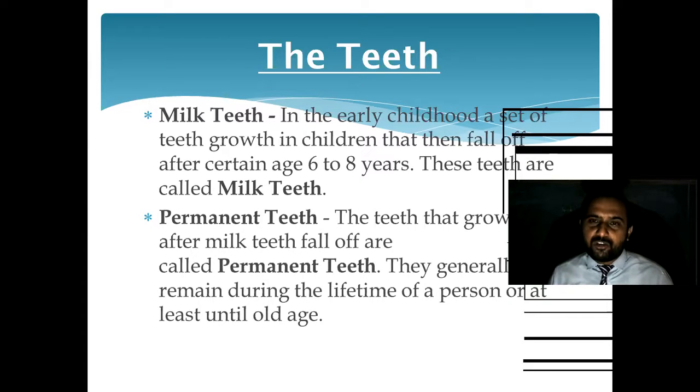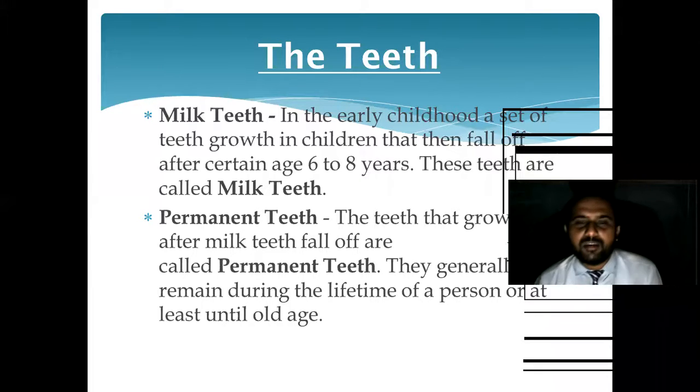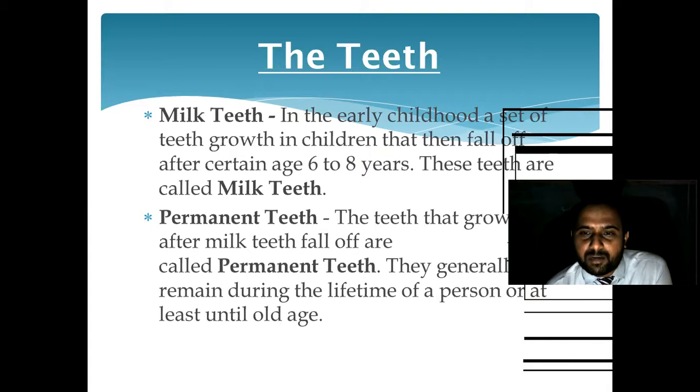Why is there a need to use artificial teeth? Because if you do not take care of the permanent teeth, they fall off and will not support you in old age. So the next thing is that we have to take care of the permanent teeth.